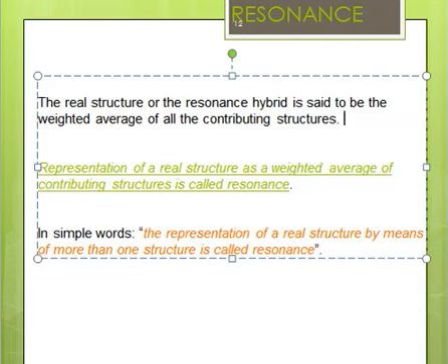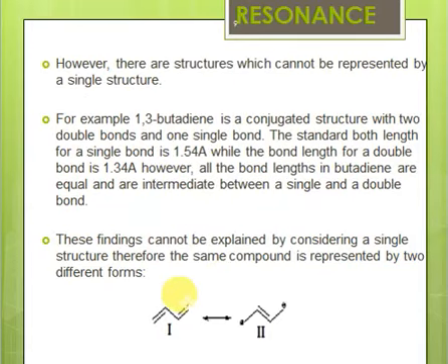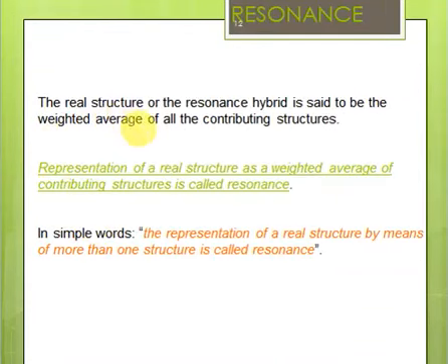Right, so what we mean by weighted average, just consider these two examples. For example, we say that structure 1 resembles the resonance hybrid 75%, which means it has a 75% weighted average. Similarly, structure 2 resembles the resonance hybrid less. For example, structure 2 resembles it 25%, which means it is contributing 25%, and its weighted average will be 25%, right? So the representation of the resonance hybrid as the weighted average of contributing structures is known as resonance.